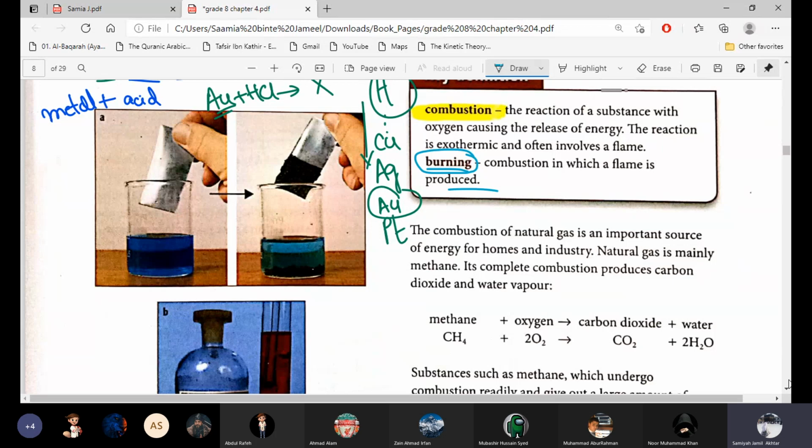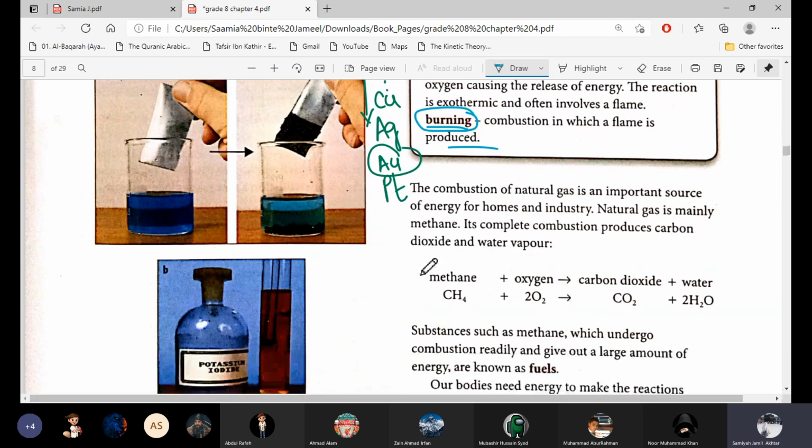The burning process is always combustion, which means a hydrocarbon is burned. Plastic is also a hydrocarbon. When you burn wood, paper, anything, it is a hydrocarbon. Burning is from hydrocarbons. So this is a simple reaction: when a hydrocarbon, methane, reacts with oxygen, it forms carbon dioxide and water always.